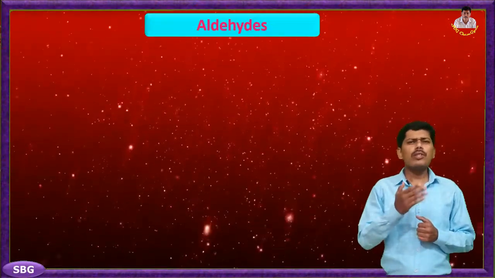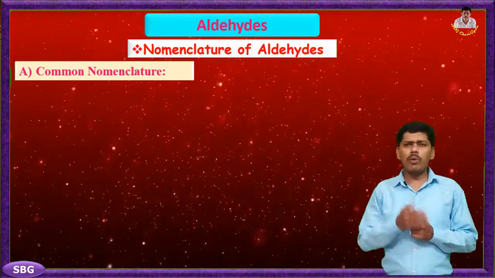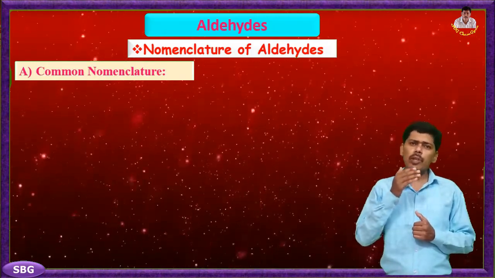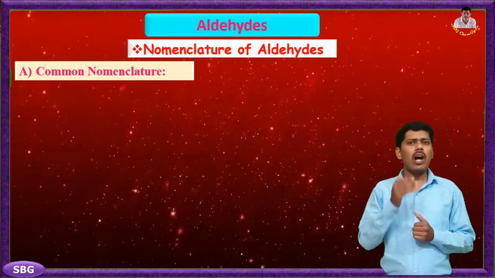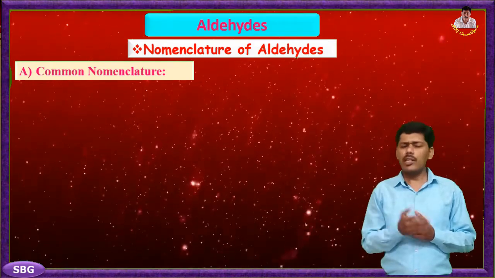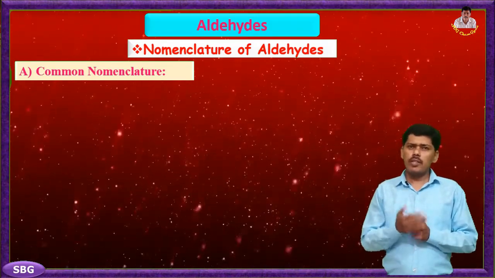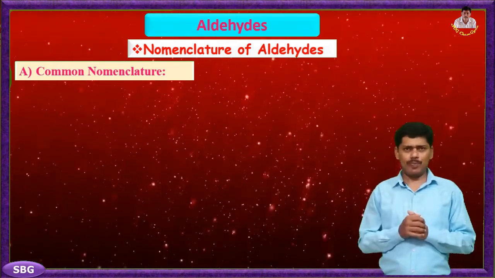Now we study nomenclature of aldehyde. Nomenclature of any organic compound is done with two types of naming system. That is, first is common name system and second is IUPAC nomenclature system, which is universally accepted. Hence, first we study nomenclature of aldehyde by common name system.